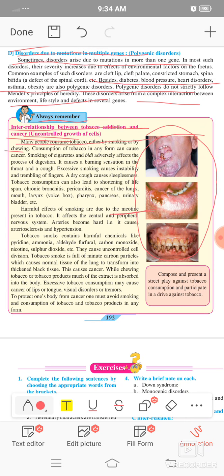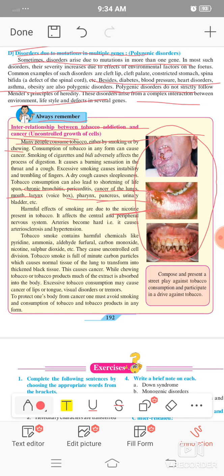If we take it by chewing, it causes cancer of the mouth, lungs, larynx, pharynx, pancreas, urinary bladder, etc. And if we consume tobacco by smoking, it causes cancer of the lung also.